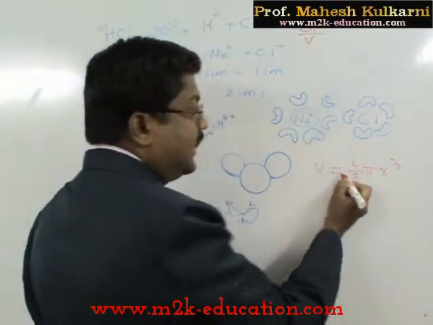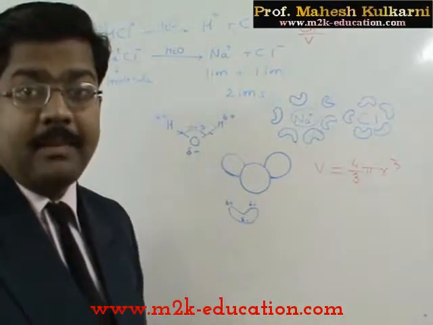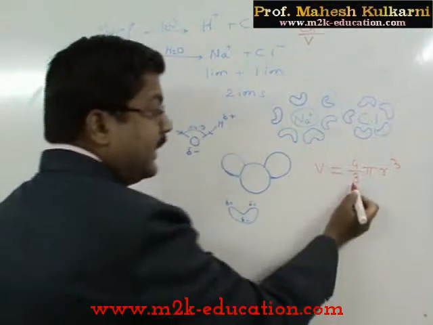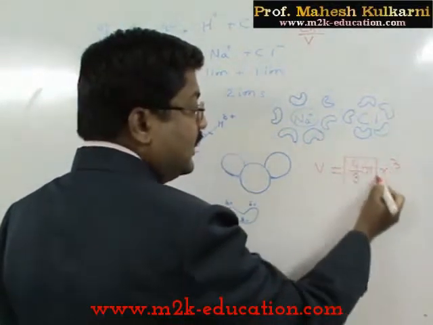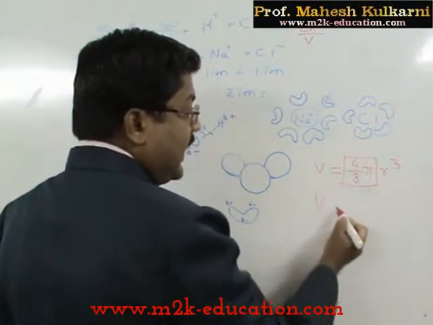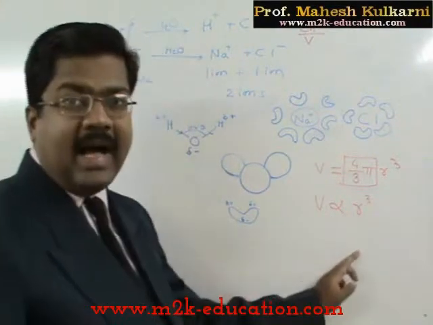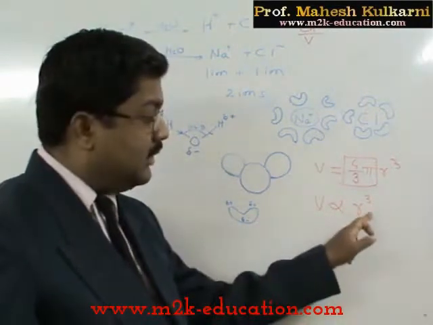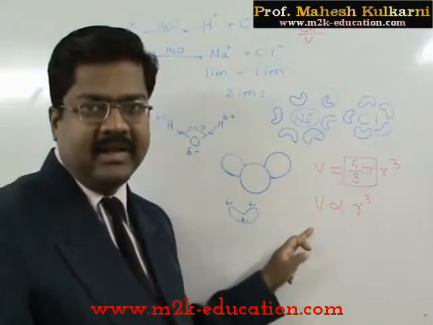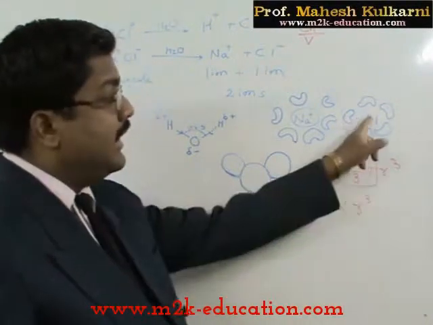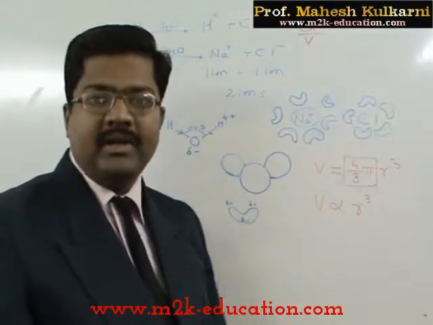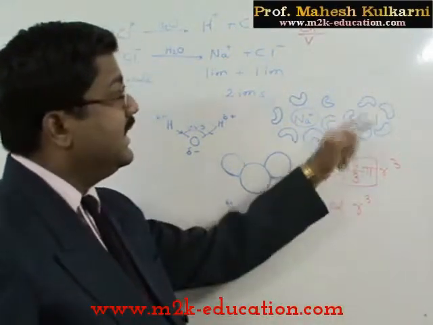So volume of sphere is equal to 4 by 3 pi r cube. Now 4 by 3 is constant and pi is constant, so I can remove constants, then I can say volume is directly proportional to r cube. So as r increases, in terms of cube, volume increases. So in case of a negative ion, volume increases and charge density is less.